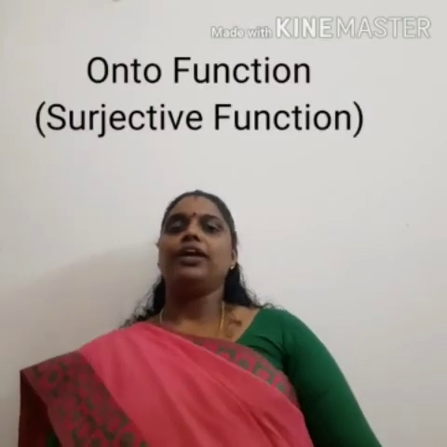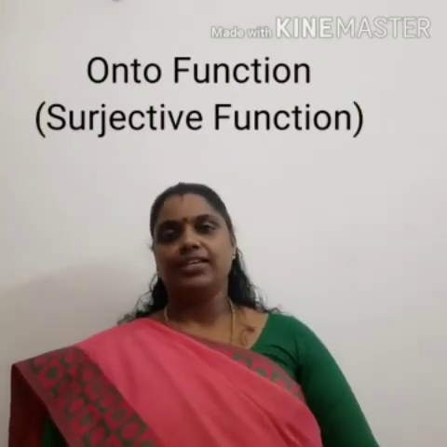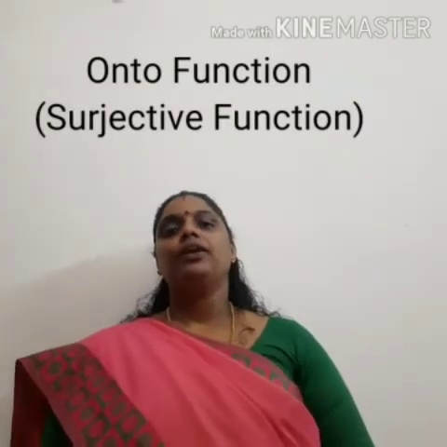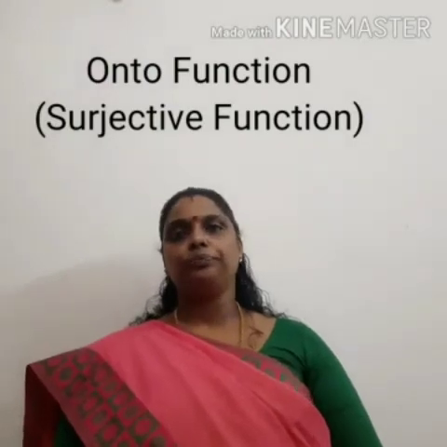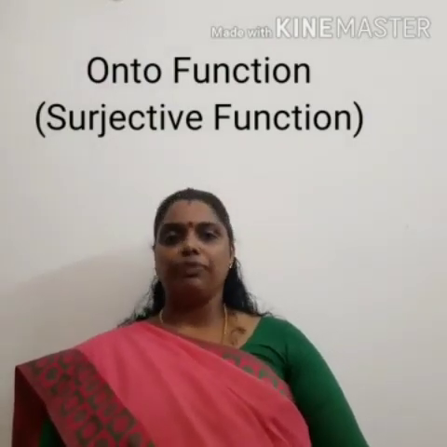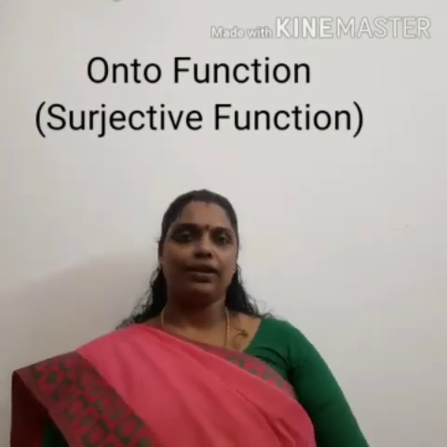Okay. Now let's discuss another type of function which is called an onto function. What do you mean by an onto function? Onto function, or another name is surjection, surjective function. A function f from A to B is said to be onto if every element of B is the image of some element of A under f.